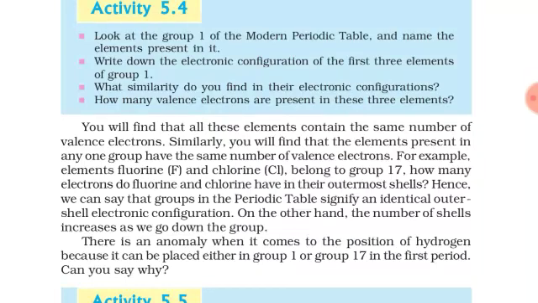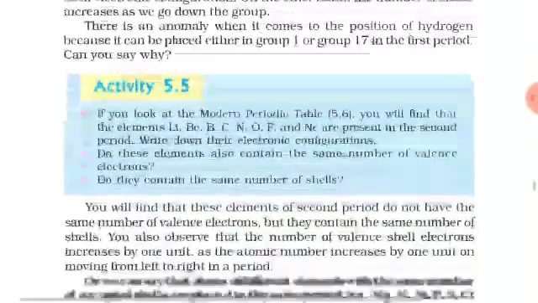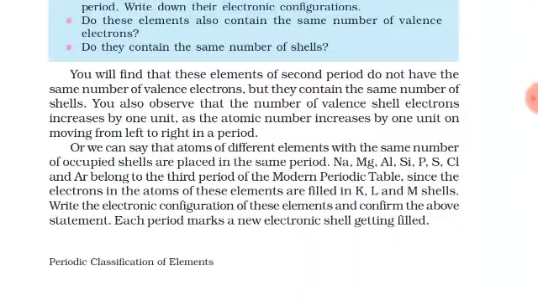For example, fluorine and chlorine belong to group 17. So in the outermost shell, there will be 7 electrons in all these elements. Okay, this will decide the number of valence electrons. You will find that these elements of the second period do not have the same number of valence electrons, but they contain the same number of shells. You also observe that the number of valence electrons increases by 1 unit as the atomic number increases by 1 unit. Okay, as we move from left to right, the atomic number will increase.